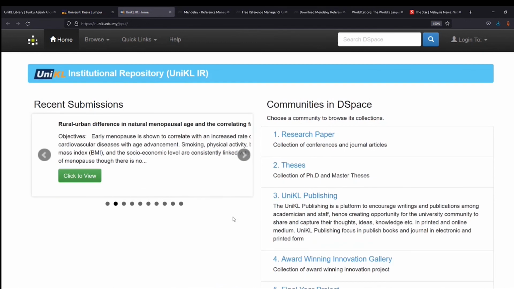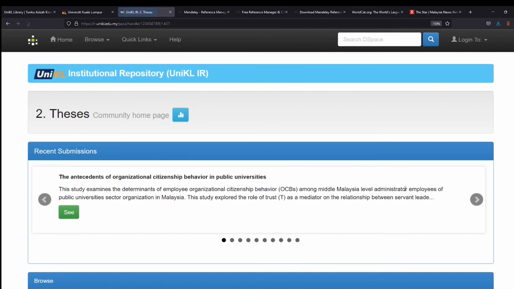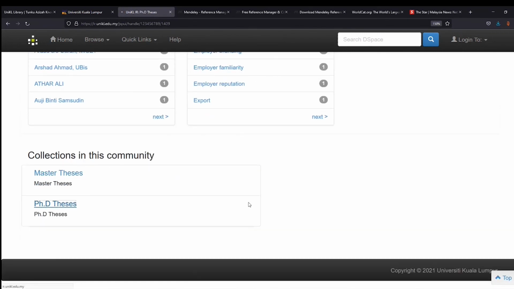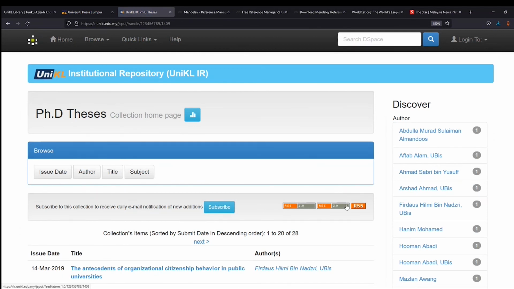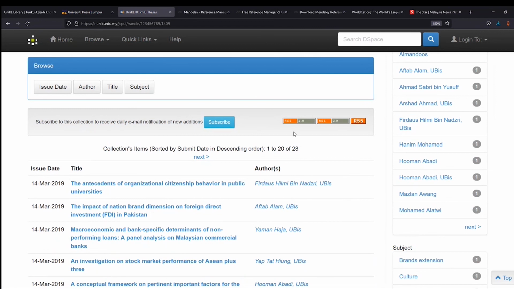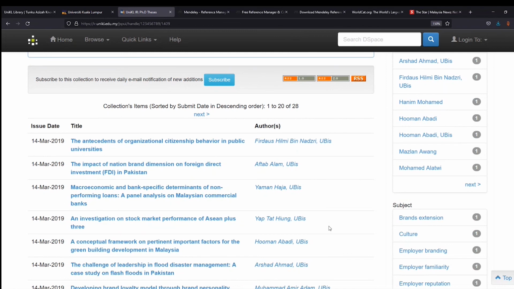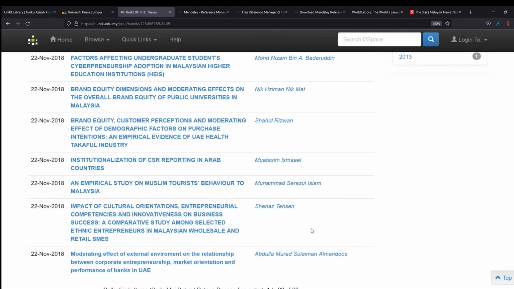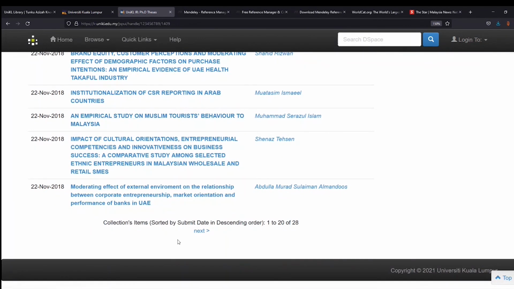So let's go check out our thesis papers. This is the local thesis produced by your postgraduate seniors. We have master thesis and also PhD thesis. For example, if you want to check out PhD thesis, then you can just click on the title. There are at the moment 28 titles of PhD thesis. There are more, but they are in the process of being uploaded into our UniKL repository. For example, here we have an investigation of stock market performance of ASEAN plus 3, and brand equity, moderating impact of culture.